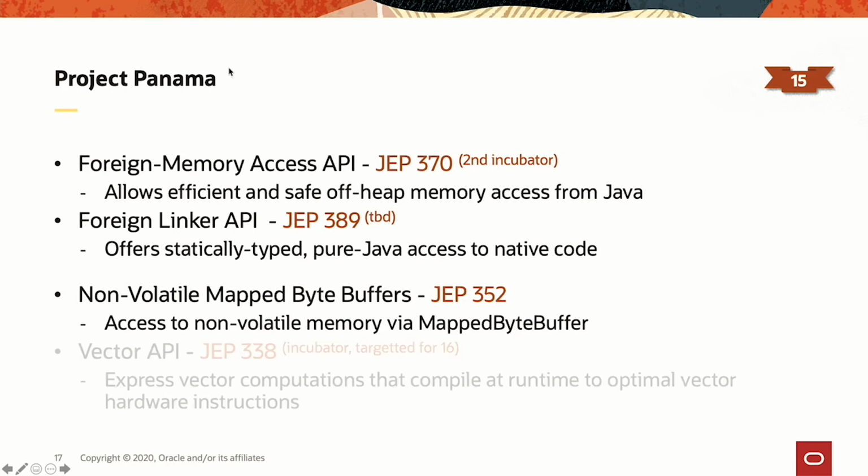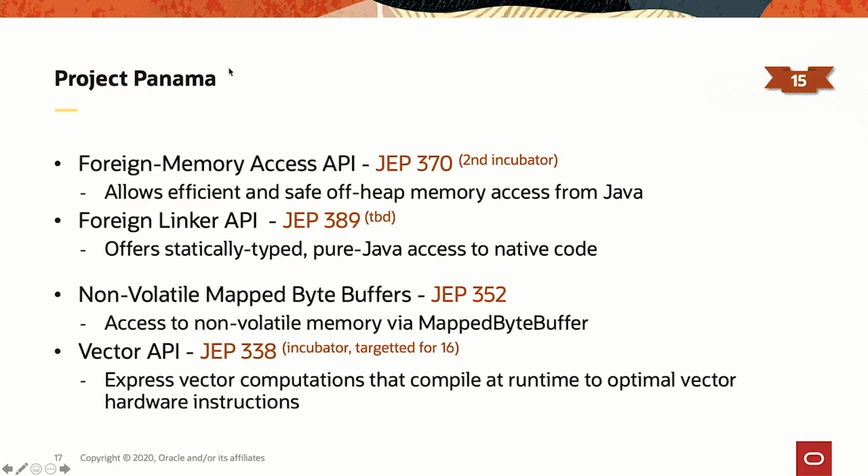And then we have the Vector API, which is about using CPU vector extensions to achieve performance superior to equivalent scalar computation. That API will allow you as a developer to express vector computation that will be compiled by the HotSpot compiler to optimized vector hardware instructions on CPUs that support vector extensions, such as SSE, for example. So that's Panama in a nutshell.